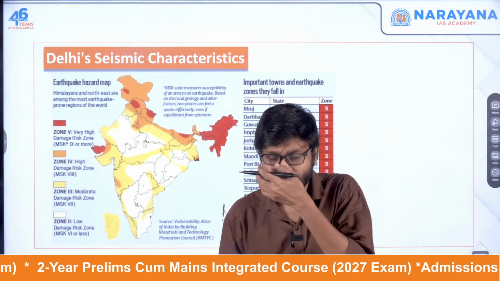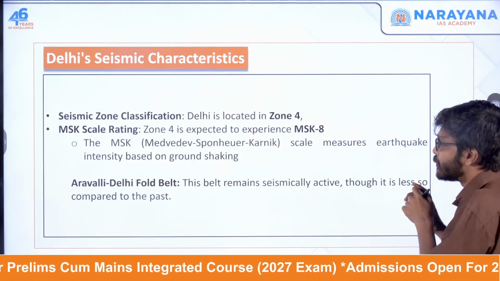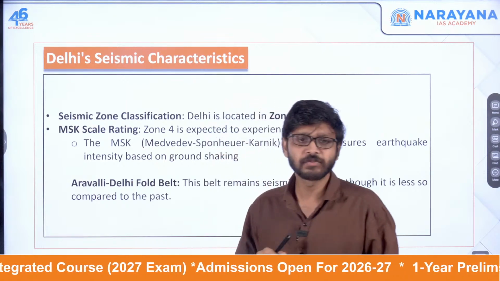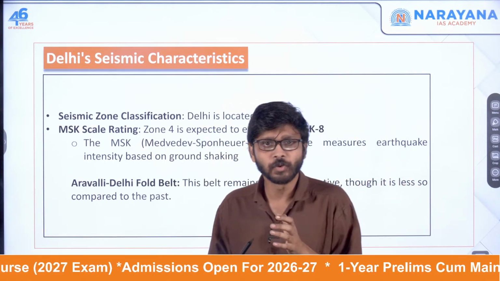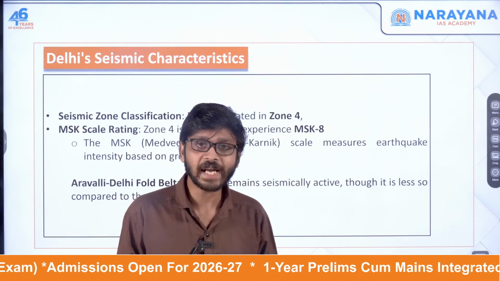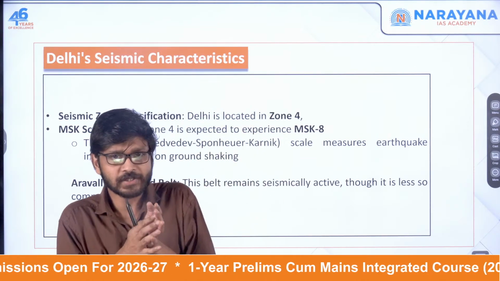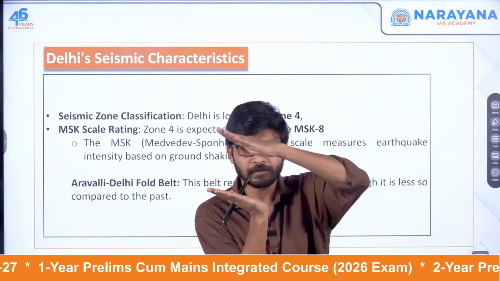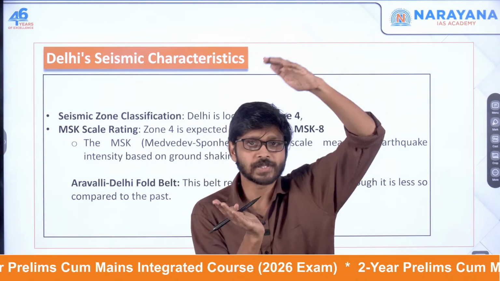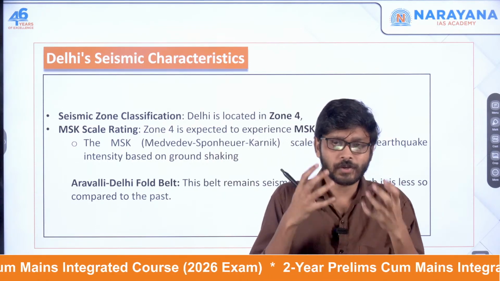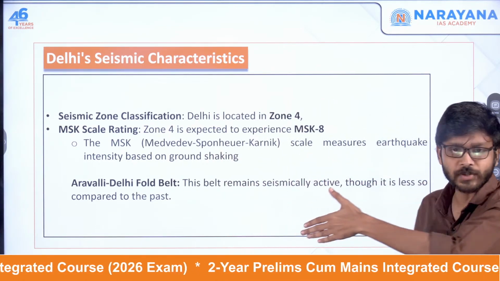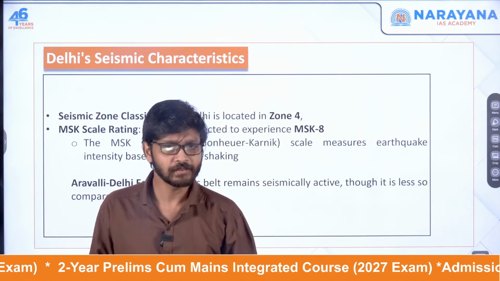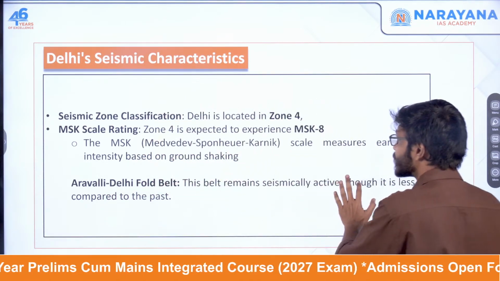Now another important thing is the Aravali-Delhi fold belt. This is a geologically active region, formed by rock layers deformed due to tectonic activity. For example, sedimentary rock layers get stacked upwards. These are deformed rock layers caused by tectonic plate movement. This belt also remains seismically active, but compared to earlier times it is much less active as of now. So this is also another important area.